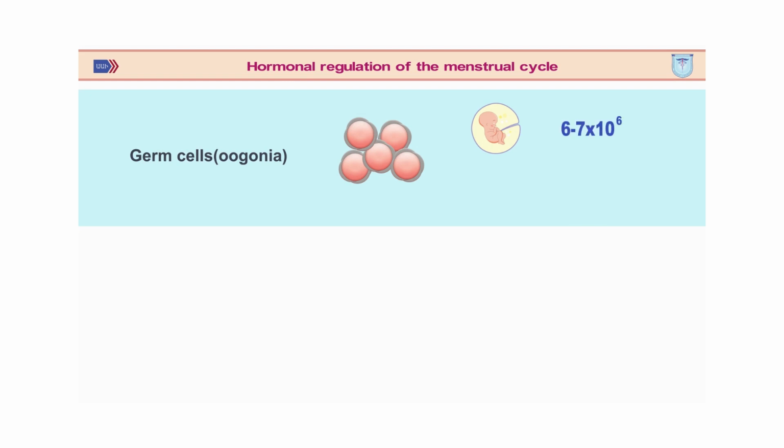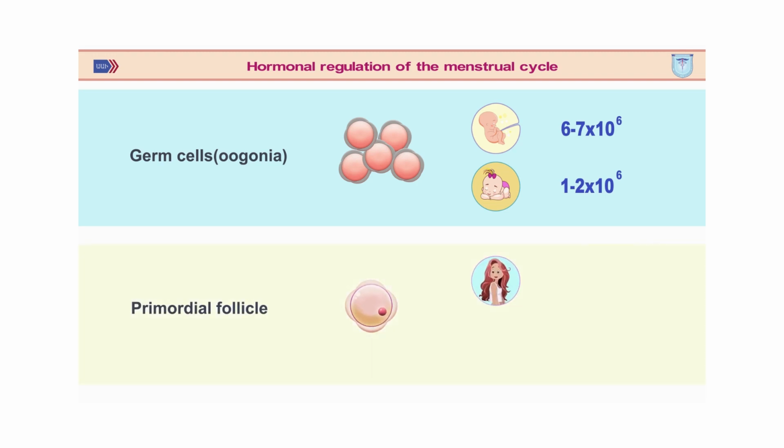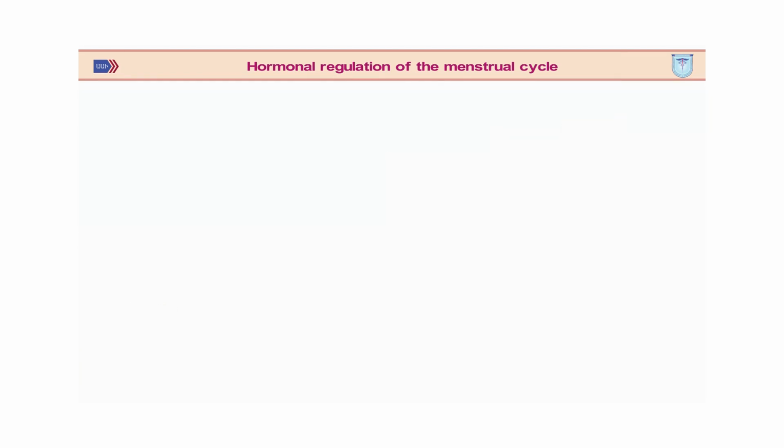But, firstly, we will briefly look at the structure and development of the ovum and its role in the formation of the hormonal function of the ovaries. The female germ cells of the embryo are called oogonia. At the 20th week of intrauterine life, there are 6 to 7 million oogonia in the fetal ovaries. In a newborn girl, the number of oogonia decreases to 1 to 2 million.